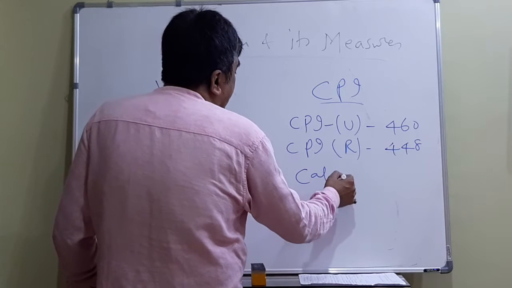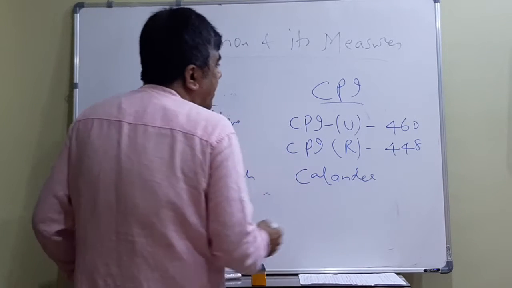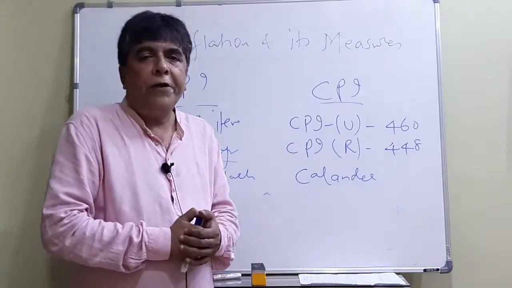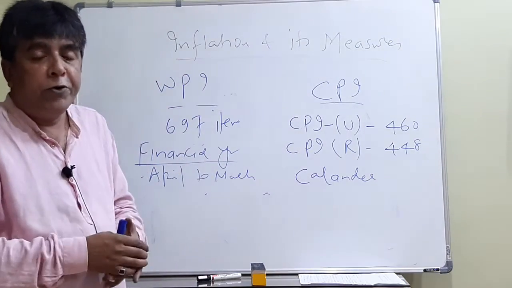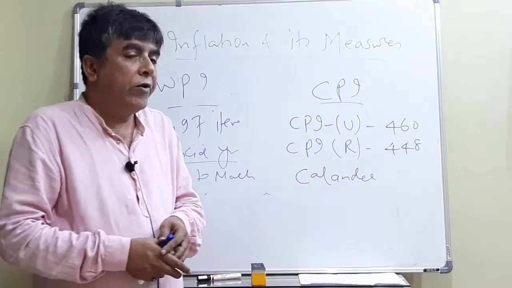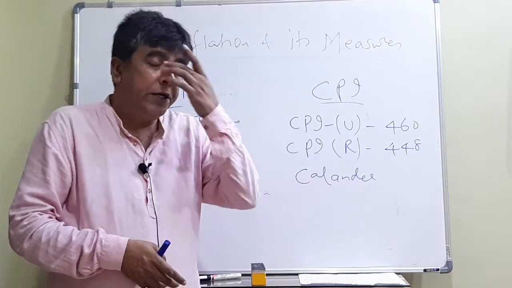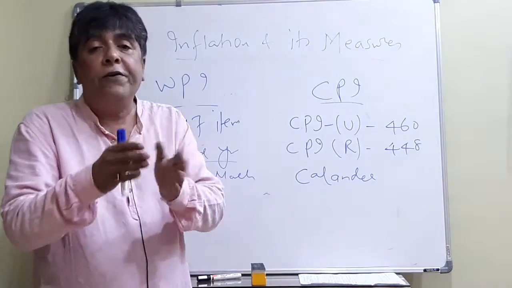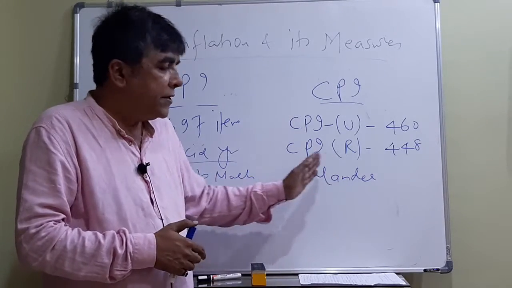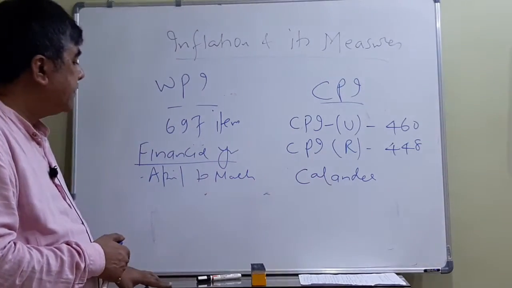Here we follow the calendar year to declare the data. Every time you can see, suppose this is the month of July, reports are going to come anytime in the newspaper, giving that for the month of July 2020 this was the rate of inflation, CPI. So here the data is presented on a calendar basis.